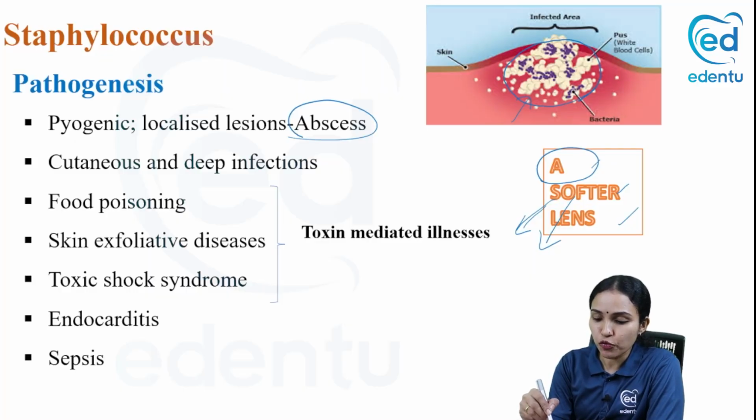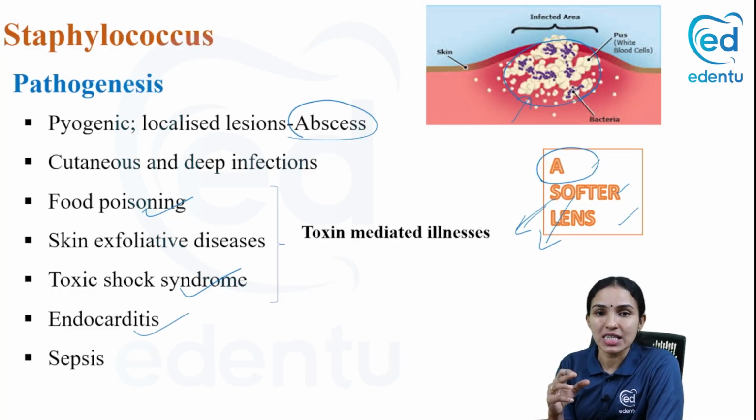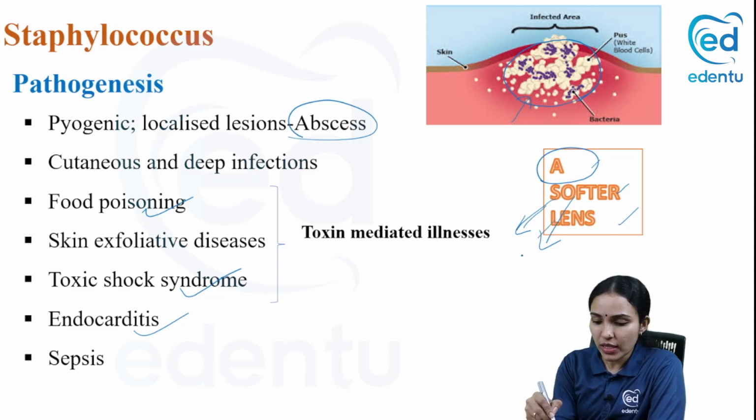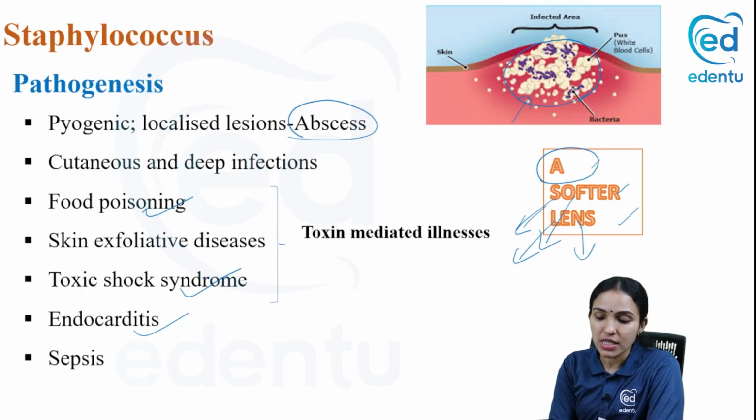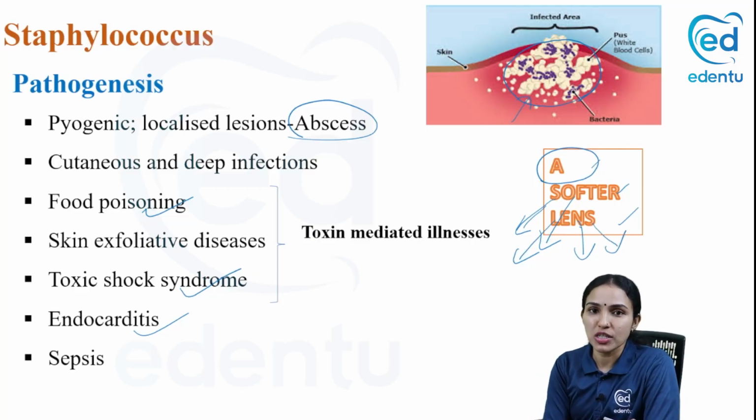Okay, and F for food poisoning, T for toxic shock syndrome toxin, and E for endocarditis. R is for the renal things. Renal means it can cause UTI, it can cause pyelonephritis. And L is everything related to lungs, lung abscess, empyema formation. And again you have this E, one E is exfoliative and the other E is endocarditis. N is for necrotizing fasciitis and S is for sepsis. So these are the infections caused by Staphylococcus.